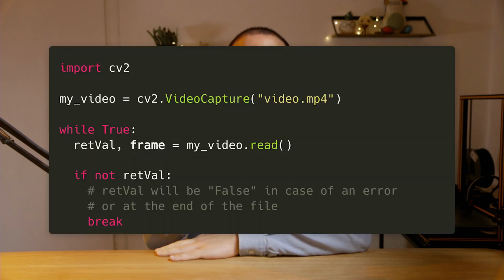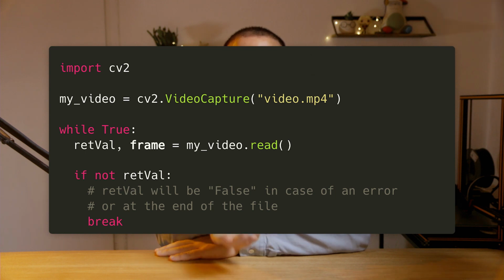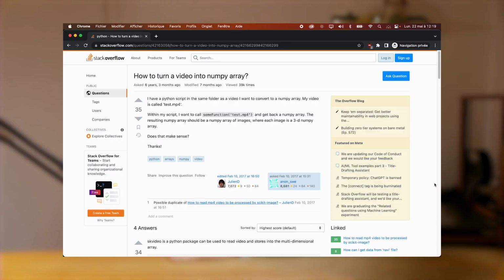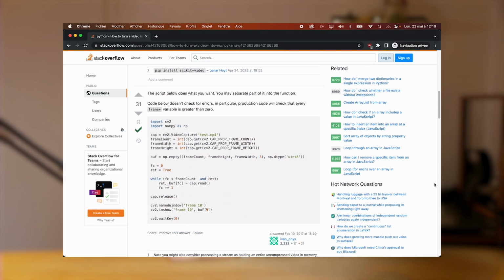Now you might be wondering, why is he talking about images? That's a video about video playback. Yes, but a video is just a lot of images that are displayed one after the other. OpenCV allows you to read a video frame by frame by using a method called VideoCapture. And before you ask, yes, OpenCV does use FFmpeg for that. I cannot see a better way to know where we are in the playback than reading a video frame by frame. More time on Stack Overflow, and I learned how to load and store a video in a NumPy array.